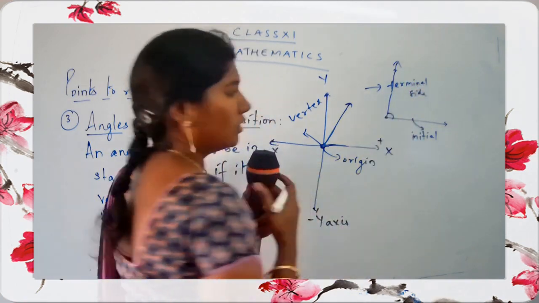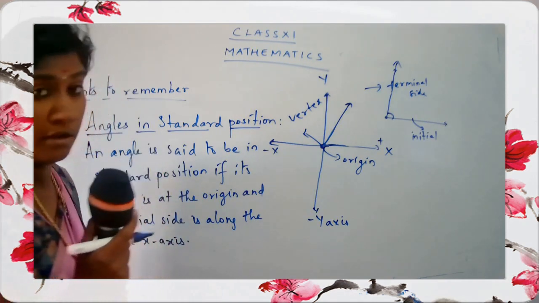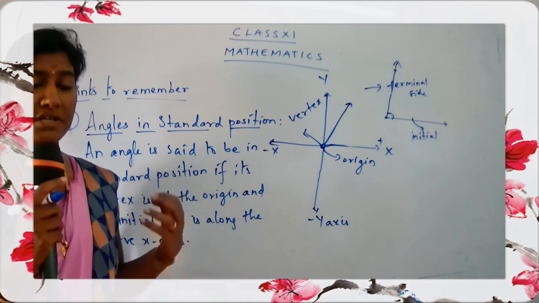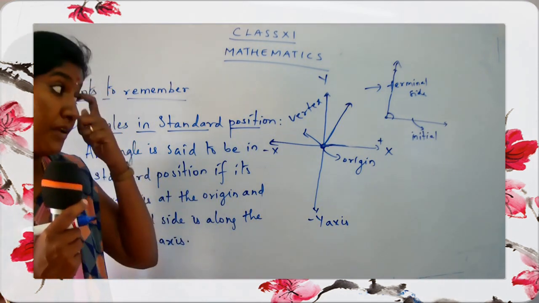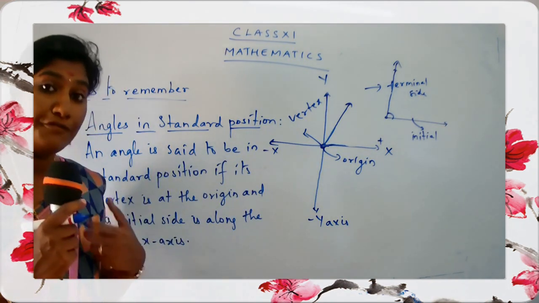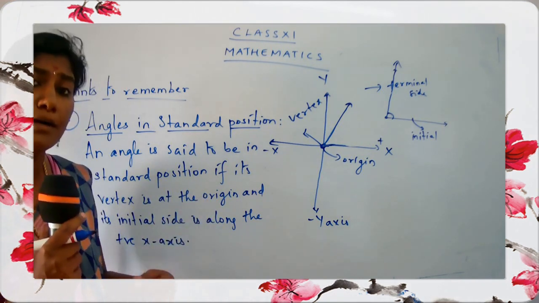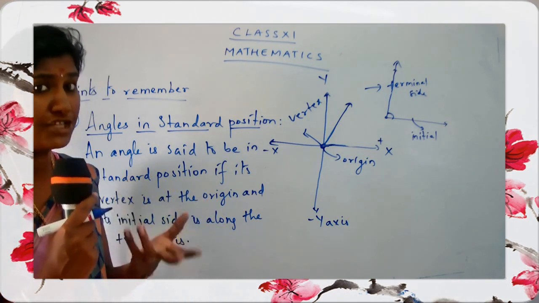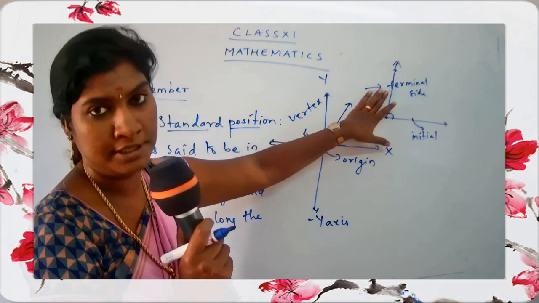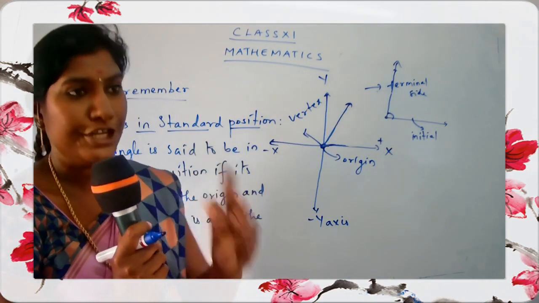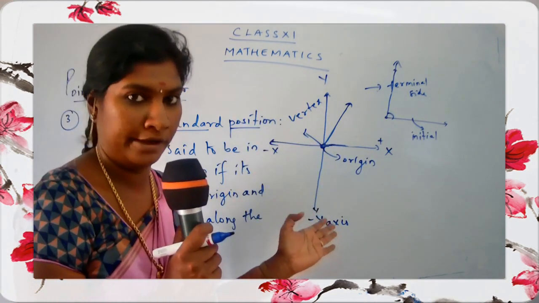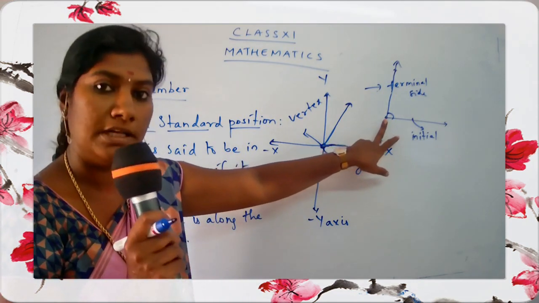So you have to remember all these things. These are the new terms that you are learning in your higher classes. We have already learned about triangles in our lower classes. You have studied what is a vertex, what are the different rays used over there. We have studied how to draw an angle, and we have studied the different types of angles. So here we are just having a detailed, additional study of triangles. We have an initial side for a triangle and we have a terminal side. So remember, two sides for a triangle. One is the initial side, that is the starting point, and the terminal side, that is the ending point. Okay, children? And this angle part is called the vertex, that is the point.